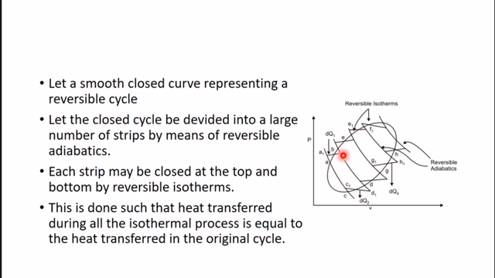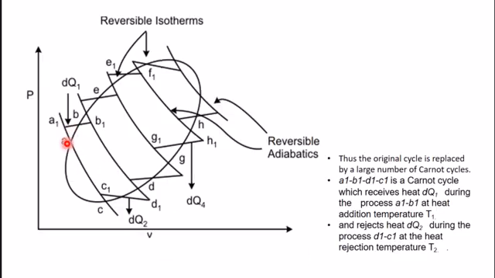Now let us divide this closed cycle into large number of strips. Here you can see this is one strip AC, here BD, here EG, here FH. So we are dividing this cycle in number of strips.